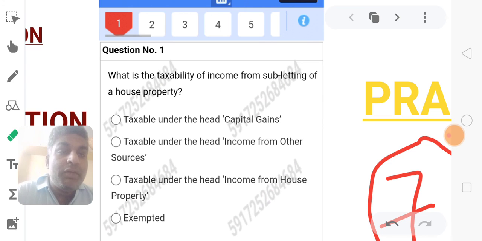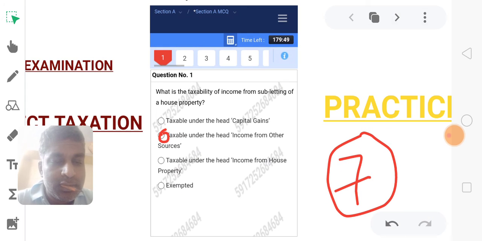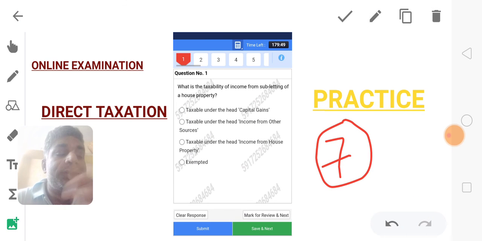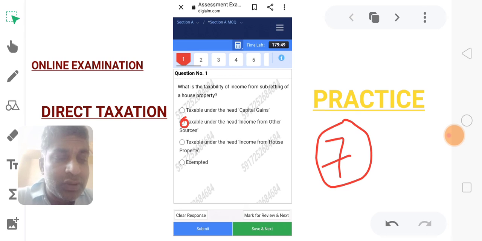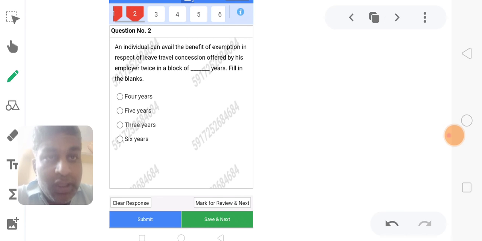What is the tax liability of subletting of house property? Income should be calculated, and this is the option we select here, and then save and next, and the green light will be highlighted. So the income from subletting of house property is taxable under the head of income from other sources. Okay, that's the first one. We select this option and save next, and we move to question number 2.